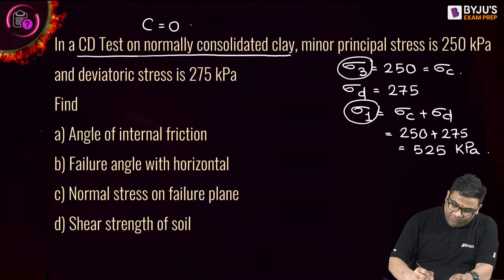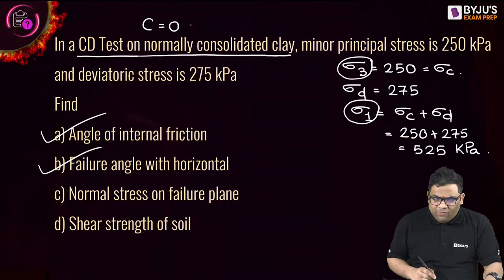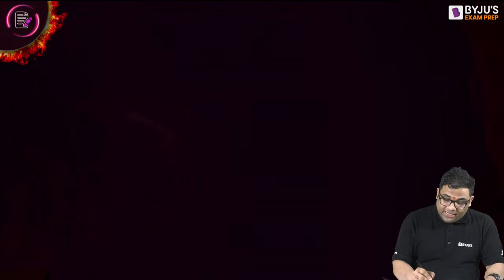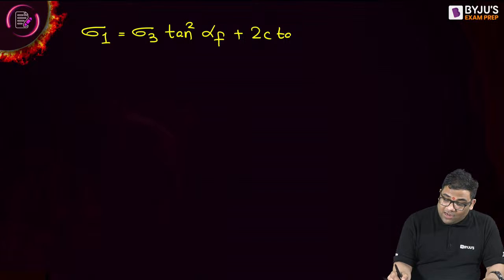They have asked the angle of internal friction, failure angle with horizontal. Means alpha f. If you find alpha f, you can find out phi, right? How to find out? Again use that equation. Sigma 1 is equal to sigma 3 tan squared alpha f plus 2c tan alpha f.